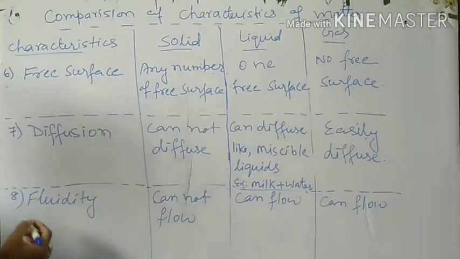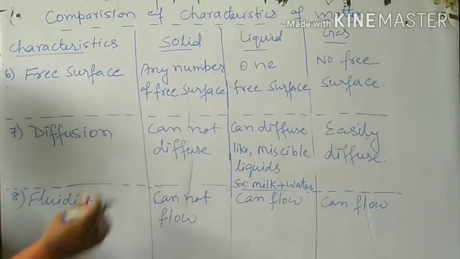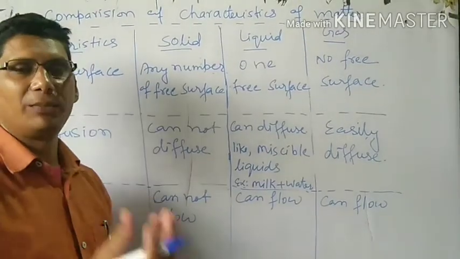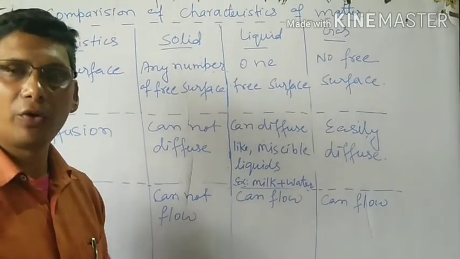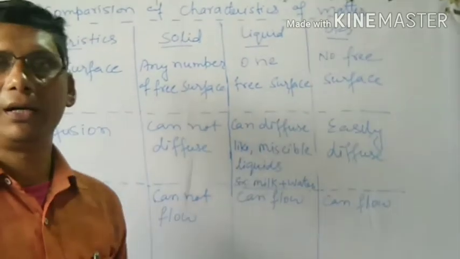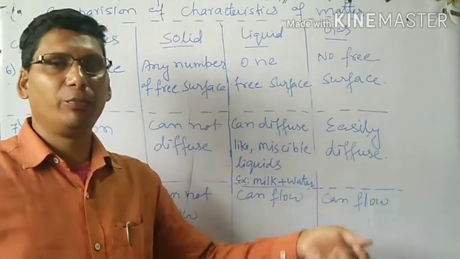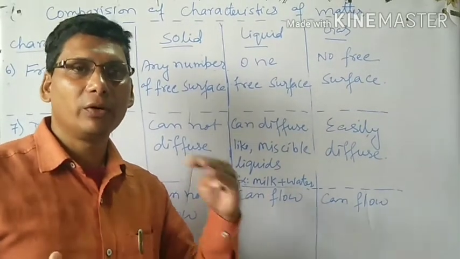Next characteristic is fluidity, which means to flow. Solid cannot flow. If you keep a solid at one place, it will remain there. It will not move here and there by itself. It cannot flow. But liquid can flow. If you pour a glass of water on a table, it will spread on the whole table. If you pour the glass of water on the floor, it will spread all over the floor. Why? Because it can flow.